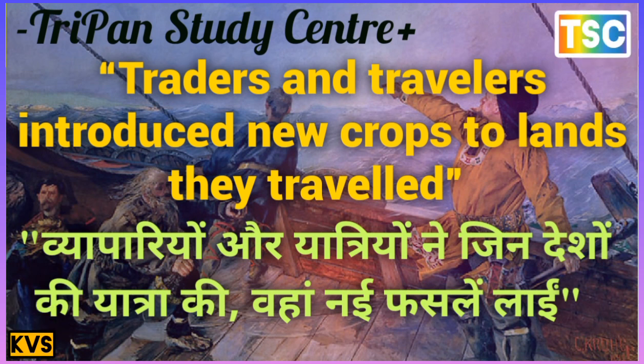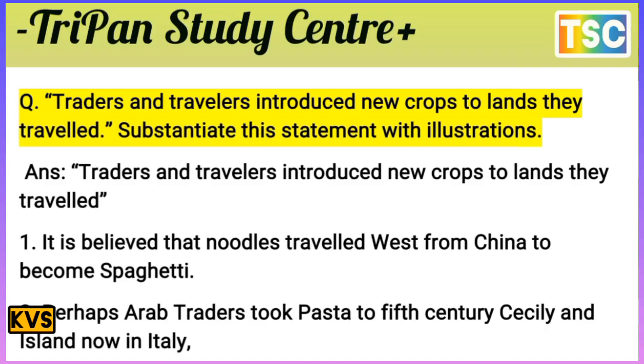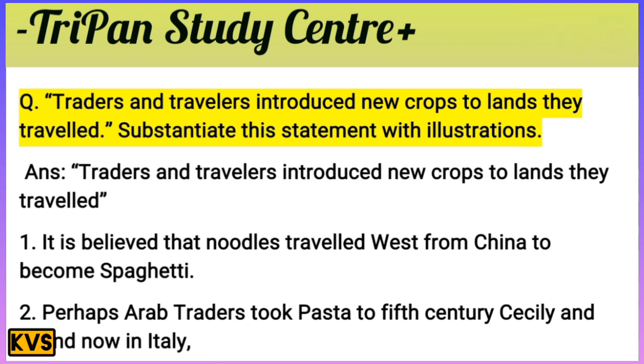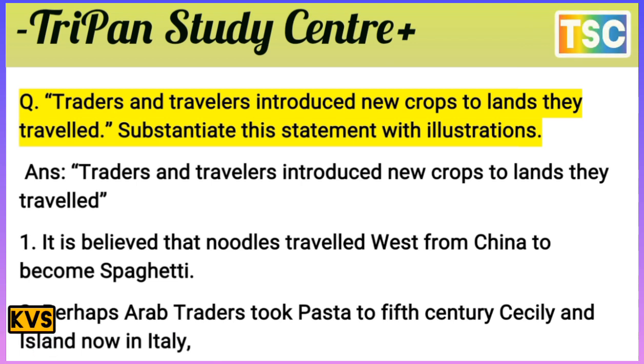The next question arrives here. That's the most important one. Traders and travelers introduced new crops to the land. Explain with a statement. You know that traders and travelers introduced new crops to the land.